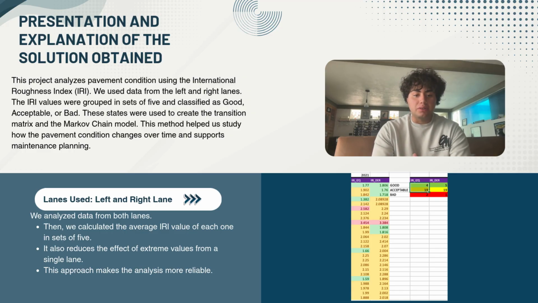These grouped values were classified into pavement condition states and used to build the transition matrix and Markov chain model. This approach allows us to analyze pavement deterioration patterns more accurately while considering the condition of both lanes. The result helps us understand road performance and support maintenance planning for the future.